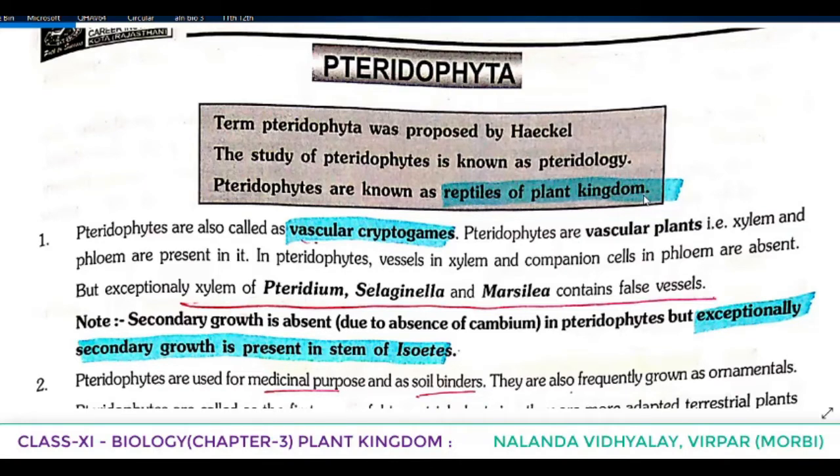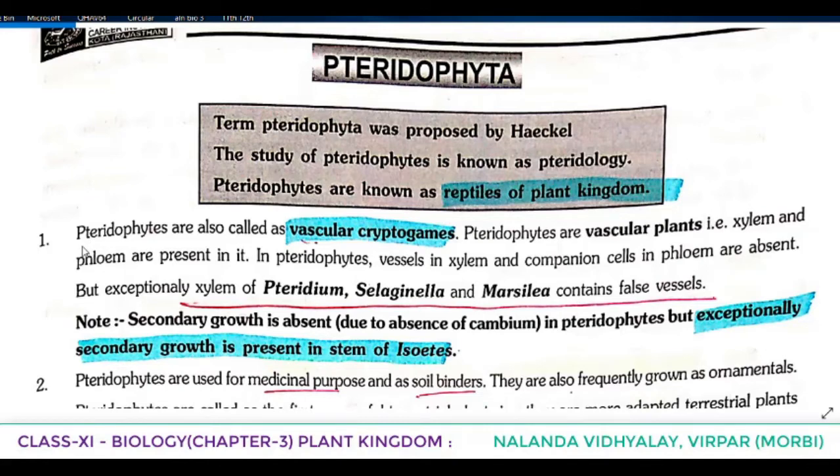In the case of bryophytes also we told some unique feature. One of the characteristics we told is that bryophytes are known as the amphibians of the plant kingdom, because even though they live on land, they have to depend on water for reproduction. So the amphibians of the plant kingdom are bryophytes and the reptiles of the plant kingdom are Pteridophyta. These three points you have to remember. Who proposed the term pteridophyte? The study of pteridophytes is known as what? And what are pteridophytes known as?